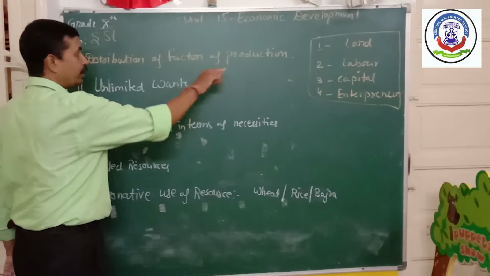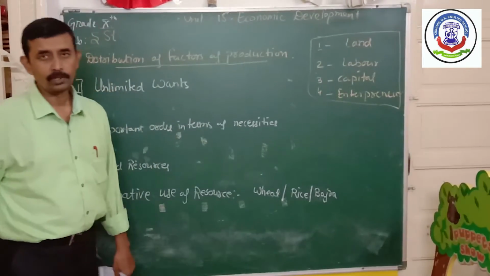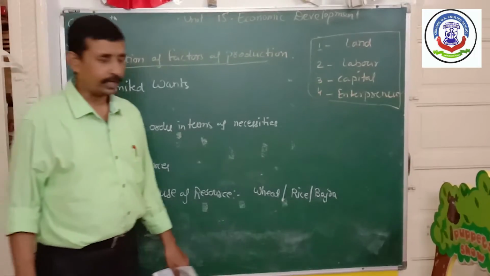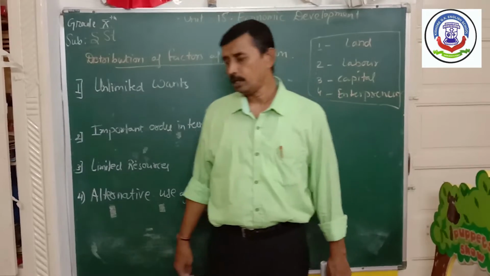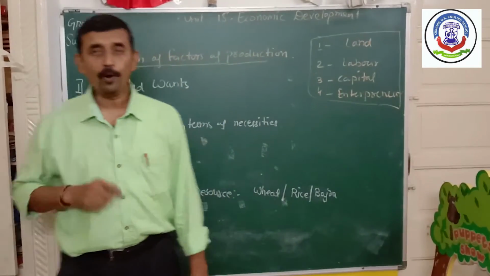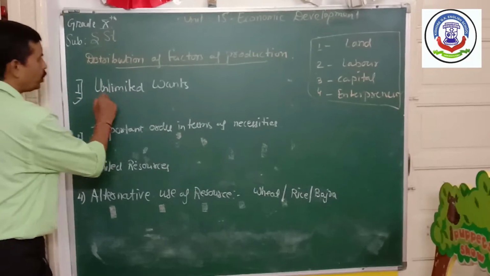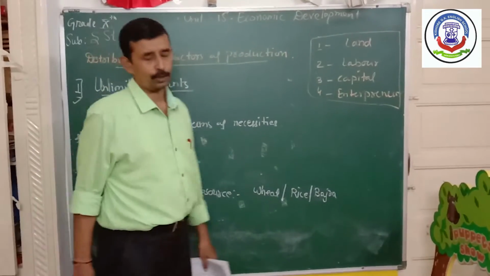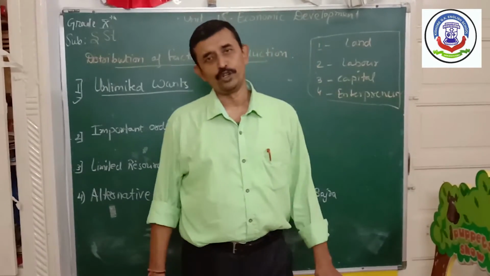Now today, after this, we have to see the distribution of factors of production. Distribution is very important, and the resources should be utilized logically. Why is it important? Let us see through these points. The first one is unlimited wants. Our wants are unlimited, children.